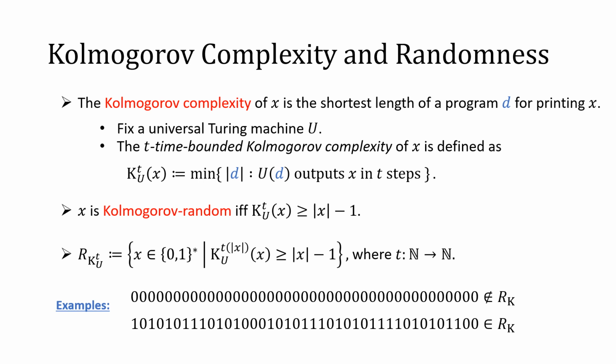If you consider the all-zero string, you can compress the string by a short program, so it is not Kolmogorov-random. On the other hand, if you pick a string uniformly at random, with high probability it is a Kolmogorov-random string, which can be shown by a simple counting argument.